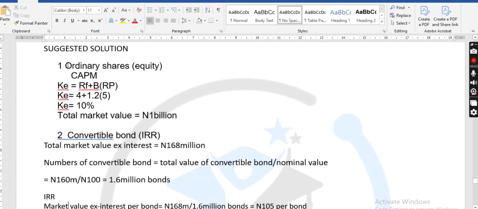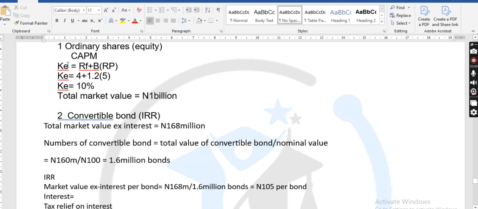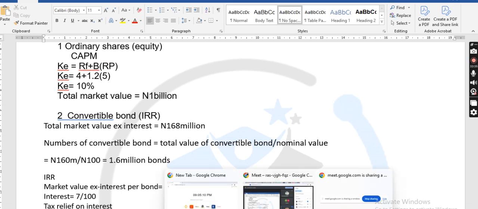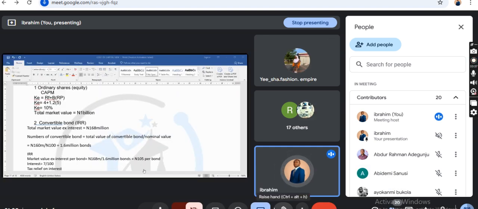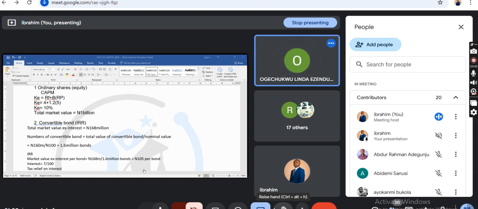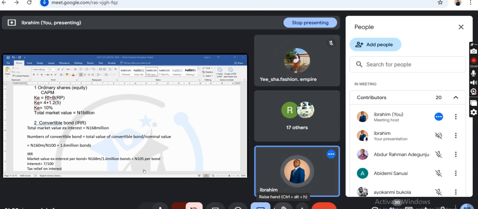Class, if this is 7%, how do we convert this to naira? You have 7 over 100 times the nominal value.